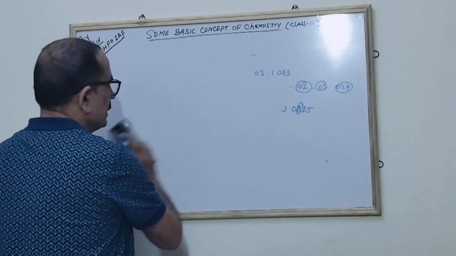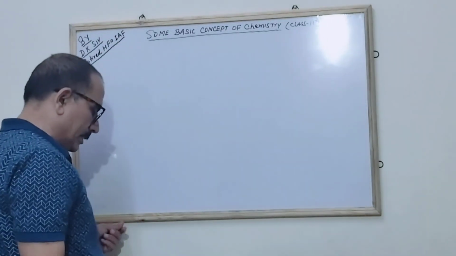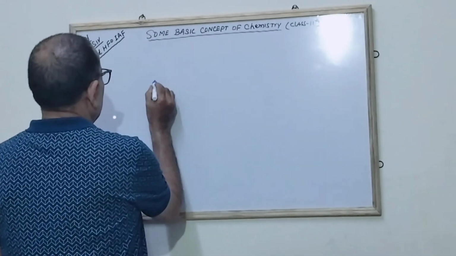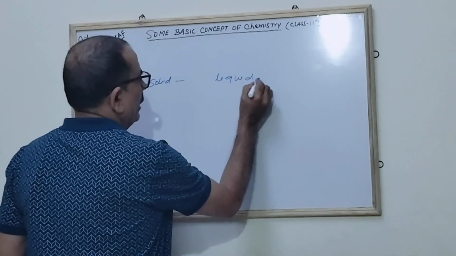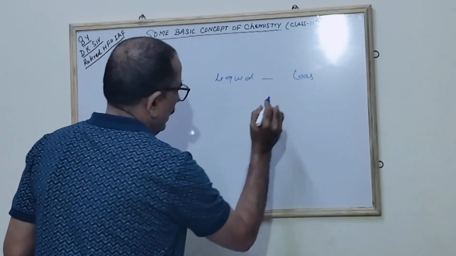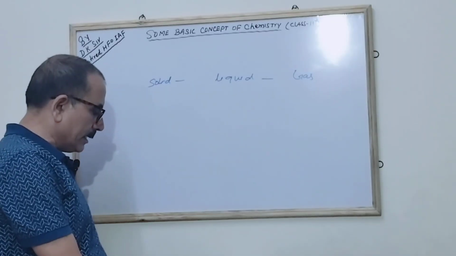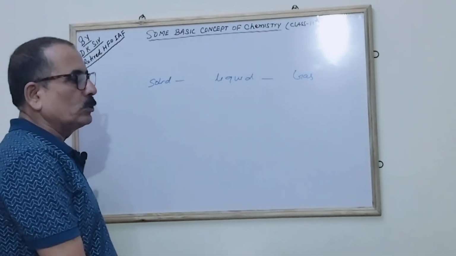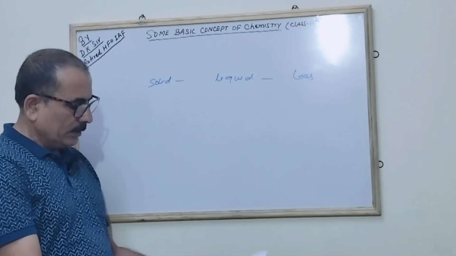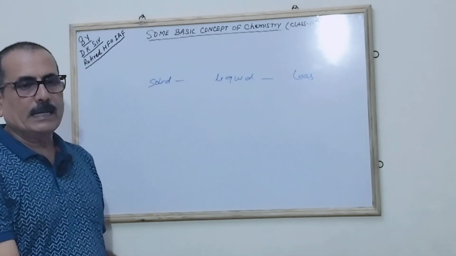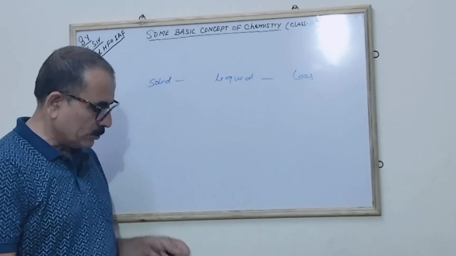What are the properties there? The next, the properties of that. We can divide into solid, liquid and gas, three different states of matter. The first example, we are taking the solid: sugar, iron, and gold, etc. These are the examples of the solid. Correct?